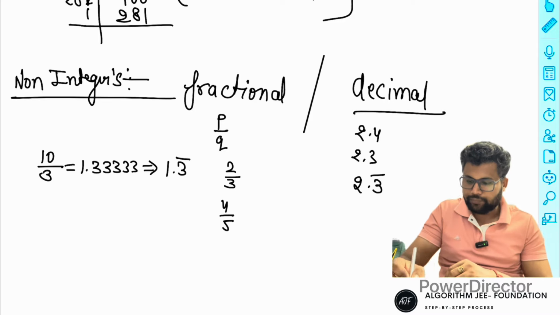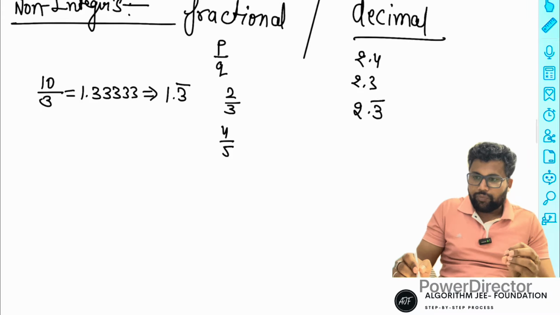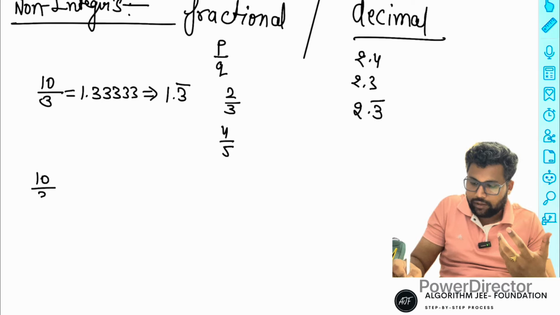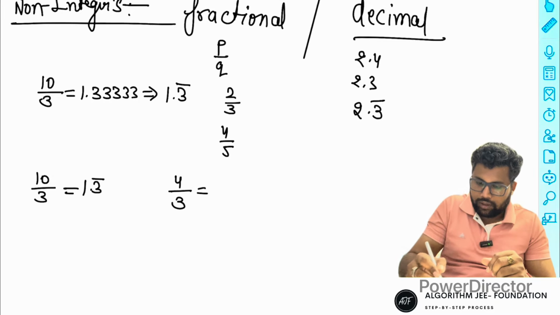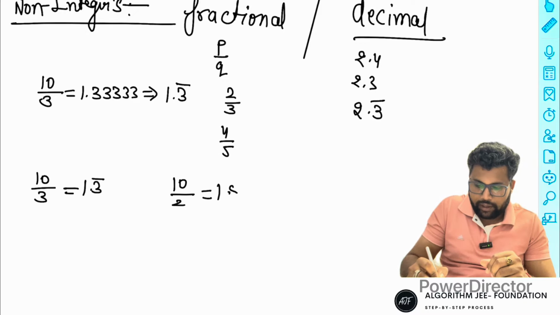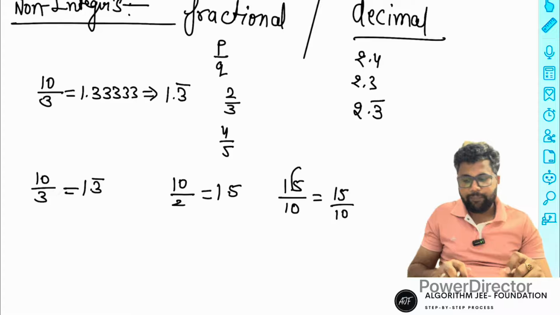Sometimes recurring decimals are used. Suppose 10 by 3 is given, you can directly use 1.33. Suppose 10 by 2 is given, use 1.5 directly. And 1.5, if you multiply and divide by 10, the decimal is removed, so 15 by 10.